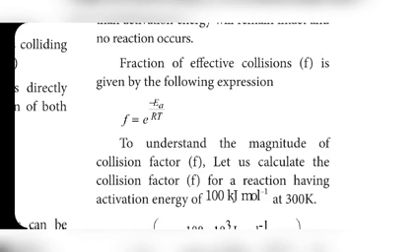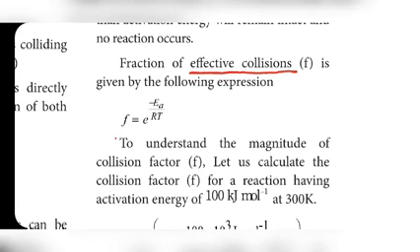So we can calculate the effective collisions by using this formula, the fraction of effective collisions. Effective collision means what? That collision is converted into product. Ineffective collision means what? Both are colliding, but if they do not have minimum energy, they will not convert into product. So that is called ineffective collision.